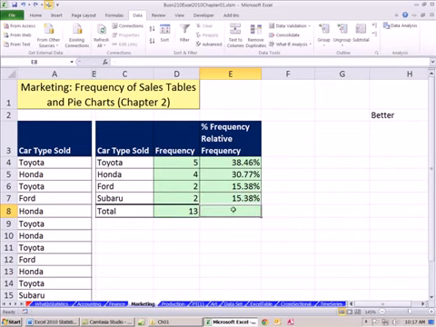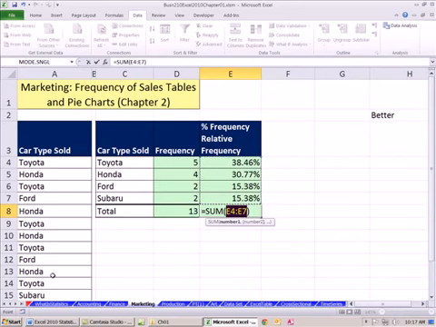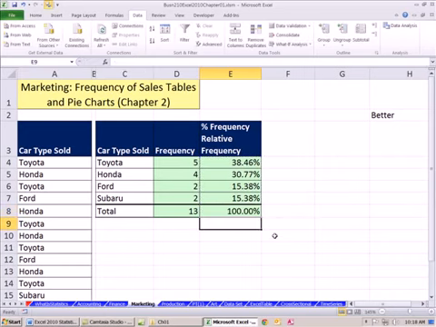But check this out. Notice how we added here. We can also add here to check and make sure our calculation is correct, because all of these are mutually exclusive categories, which means we only have 1, 2, 3, 4 possibilities in this column here. There's only 4 cars. Because these are mutually exclusive categories, when you add up all of the percentages, boom, you better get 100% or 1.